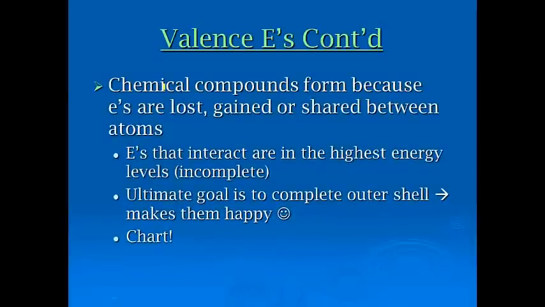Okay, now again, we've talked about the fact that chemical compounds will form simply because these electrons are lost, gained, or shared. I know I repeated that, but it's really, really important. The electrons that interact are in the highest energy levels, so incomplete, and the ultimate goal for electrons is to somehow end up with a complete outer shell. This is what makes them happy or lowers their energy.